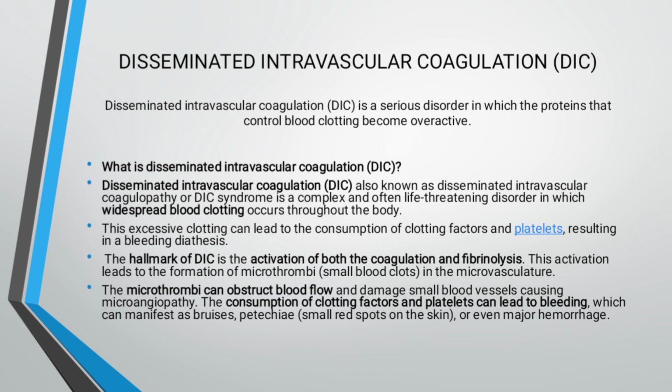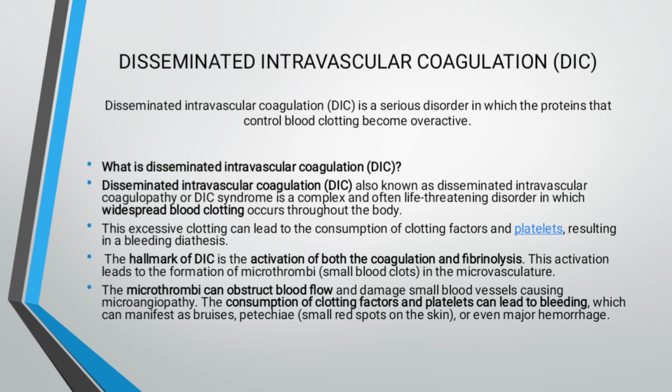This excessive clotting can lead to the consumption of clotting factors and platelets, resulting in a bleeding diathesis. The hallmark of DIC is the activation of both coagulation and fibrinolysis. This activation leads to the formation of microthrombi, small blood clots in the microvasculature.